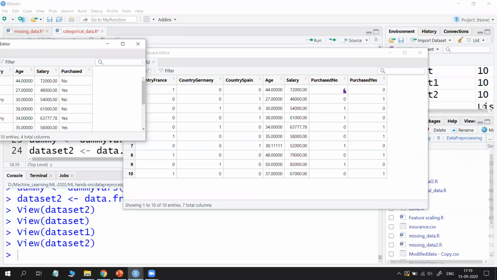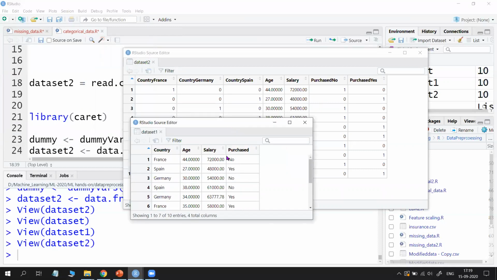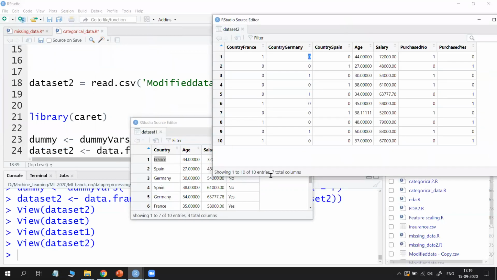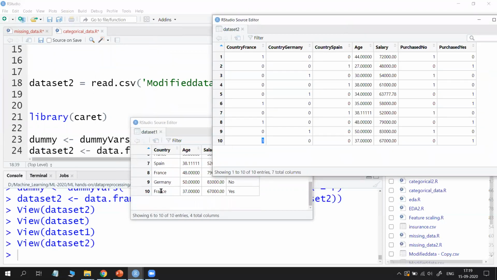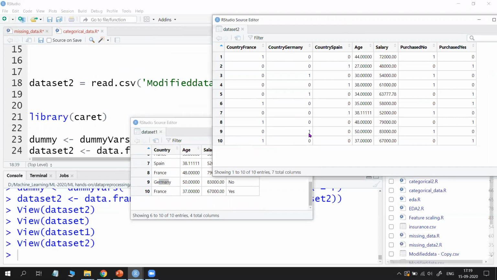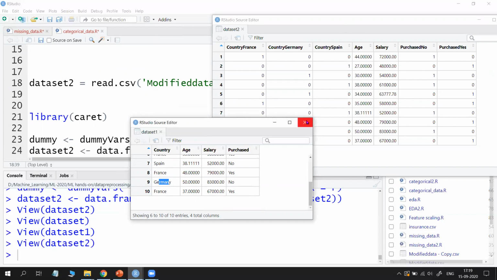Okay, so before applying the algorithm, if you apply the algorithm separately, then that is good, because I am applying it in the same program, so the modifications are carried over. Okay, see, now we will clearly observe the difference. In the first row no is there, so no is true. Similarly, in the first row France is there, so under France, the first one is 1 and the remaining are zeros. If you observe the last one, also France. Above that, Germany is there, so for Germany it is 2, like this. Okay, this is called one-hot encoding.